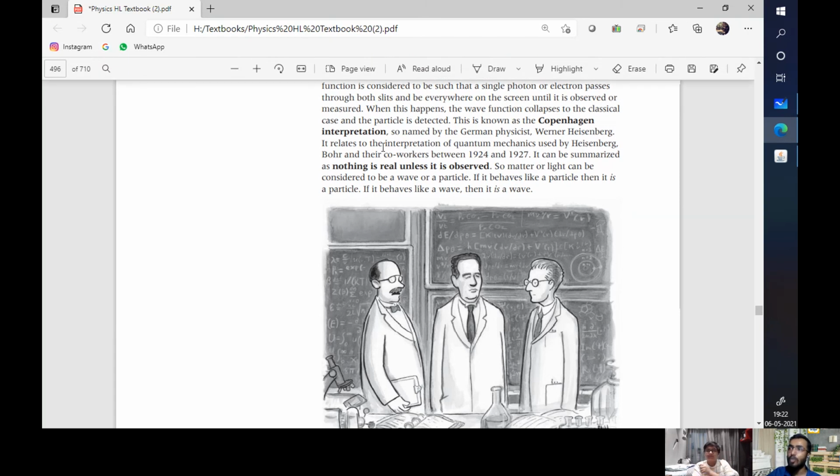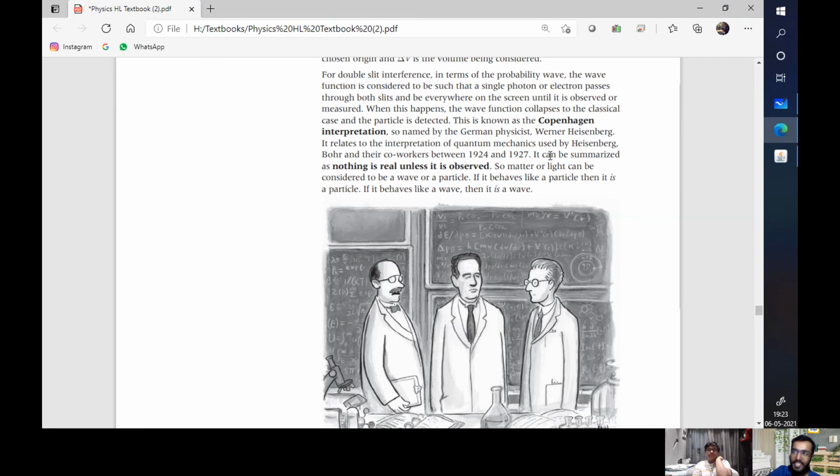When this happened, it collapses. This is known as Copenhagen's interpretation, shown by name by the German physicist Werner Heisenberg, also Heisenberg's uncertainty principle. It relates to the interpretation of quantum mechanics used by Heisenberg, Bohr, and their co-workers between 1924 and 1927. It can be summarized as such. Nothing is real until it is observed. So behind you, there might be a void of space, but we will not float till you observe it. And at the moment you observe it, that void disappears. That is what this statement essentially means.